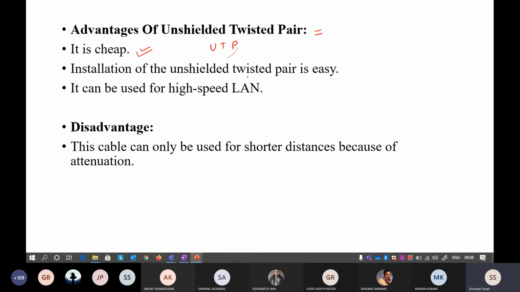Installation of unshielded twisted pair is easy. You just twist the cables around each other, and you can install it anywhere. It can be used for high speed lines. The disadvantages are that it is used for shorter distances, because of attenuation, which means the loss of signal. I already told you that there is a loss of signal and interference will be there, but because of the intertwining of the wires, the interference is not that much. It is there, but it is not that much.